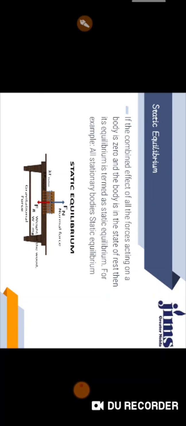Okay, what is static equilibrium? If the combined effect of all forces acting on the body is zero, and the body is in a state of rest, its equilibrium is termed as static equilibrium. For example, all stationary bodies are in static equilibrium.